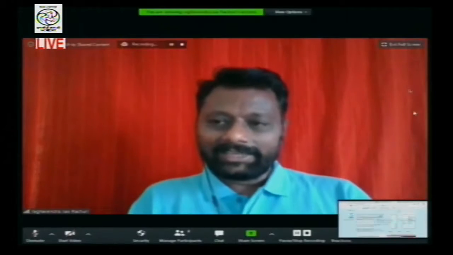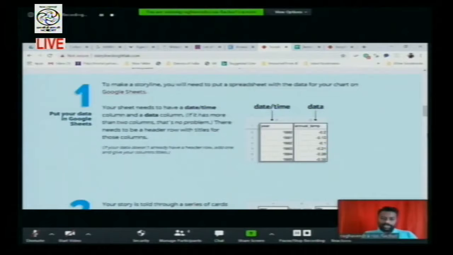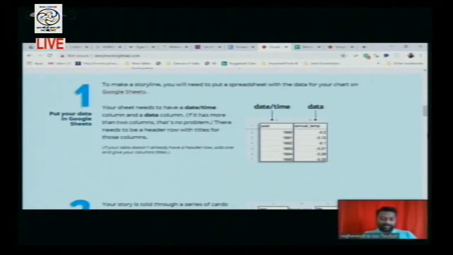Another question is about Google Spreadsheet for Storyline, you said it doesn't have the template. Yes, in Timeline we had the option of templates, but not in this. But when we look into the example they have given in this tutorial, they have given very clearly that there should be a year and there should be your data. These are the two data which are in X and Y.